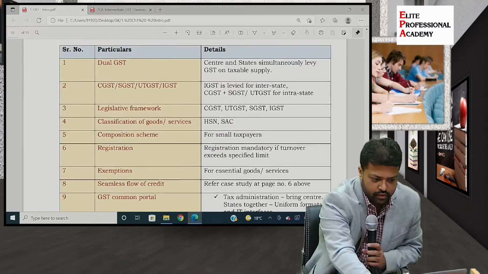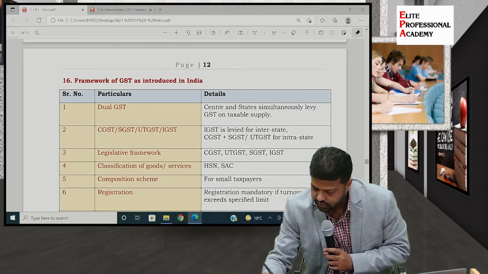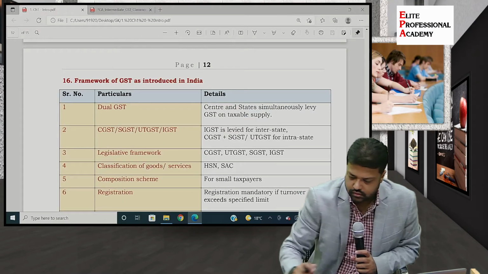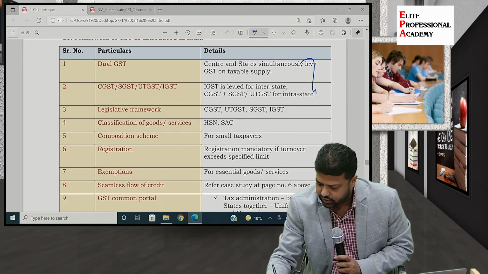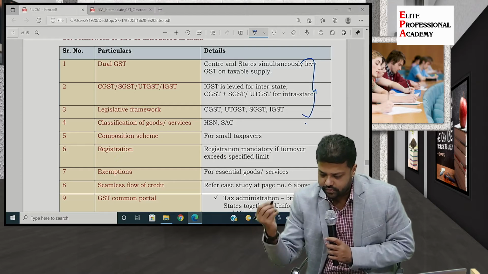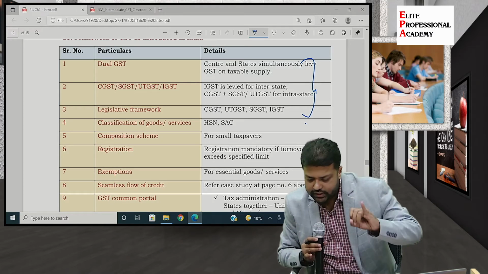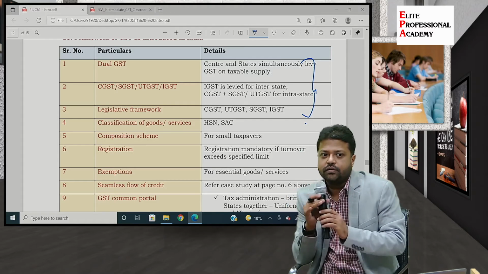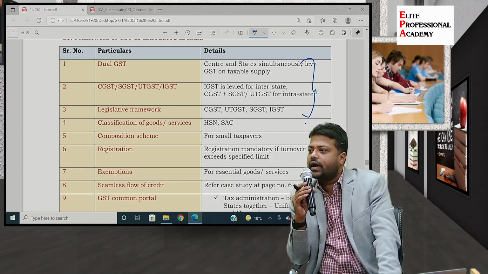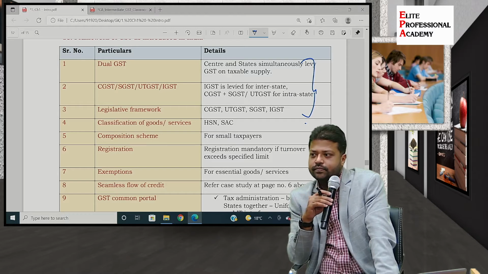First three points: dual GST, CGST and SGST, and legislative framework. Who wants to try to explain these three points?